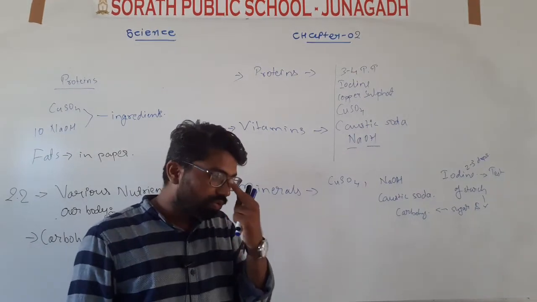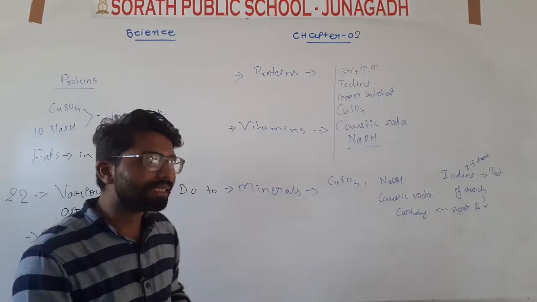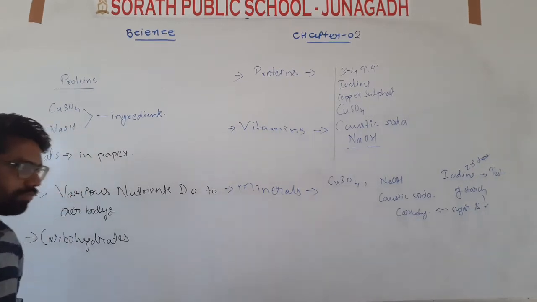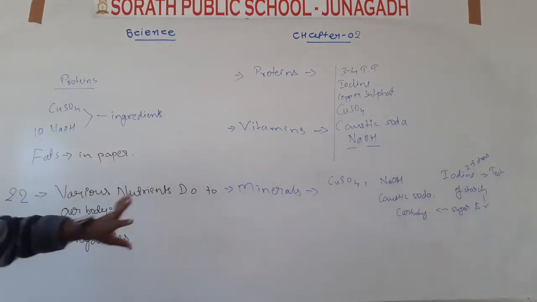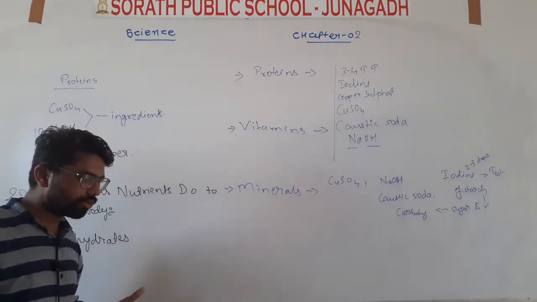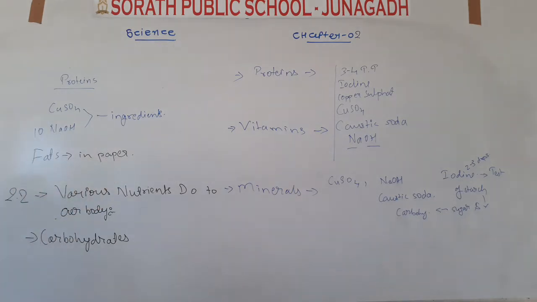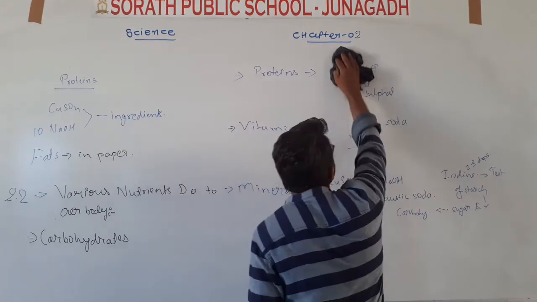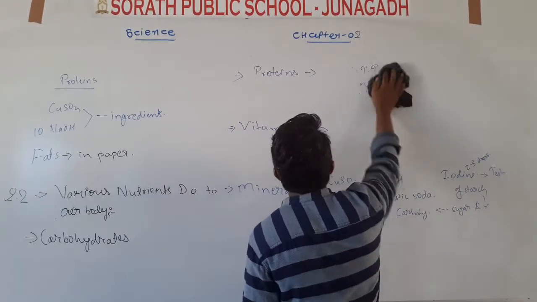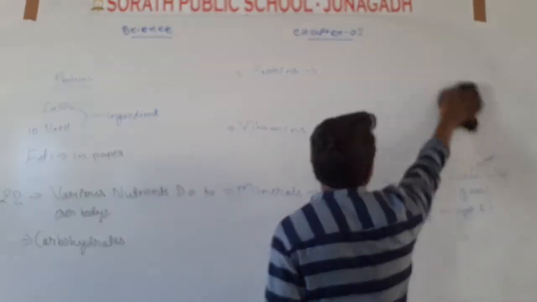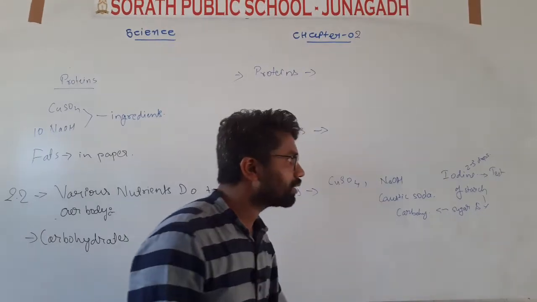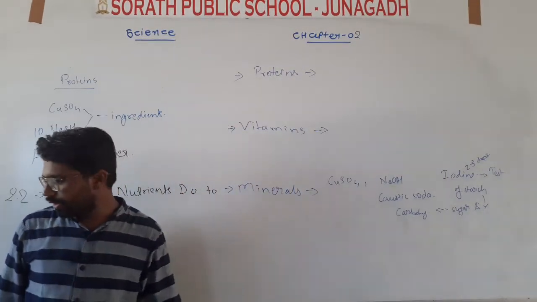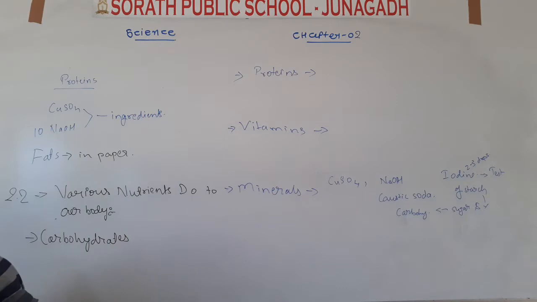Now the first test is of carbohydrates. Now what does a carbohydrate test include, and how can we perform it?